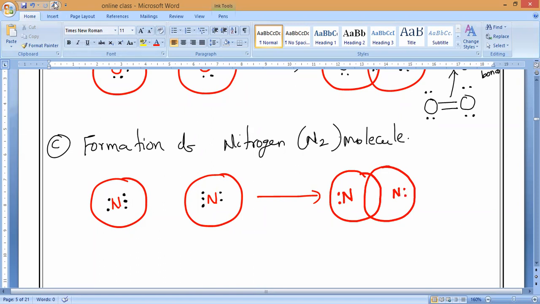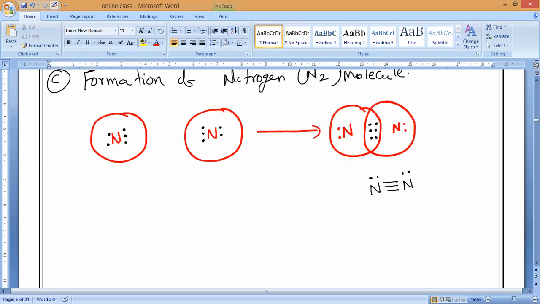Now in the middle, how many electrons will come, guys, totally? Each one 3 electrons, so 6 electrons. That is 3 pairs of electrons will come. Are you clear? This is called a triple bond. So you can represent it like this, or we can represent it like this. So 3 pairs of electrons are shared by the nitrogen atoms. This is called the formation of nitrogen molecule. Any doubt? Anybody can ask. Clear? So in this way only the bond forms.